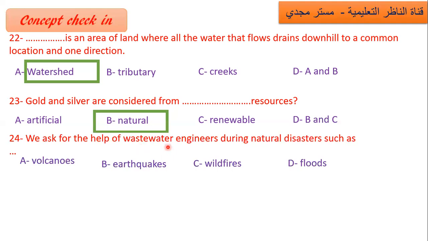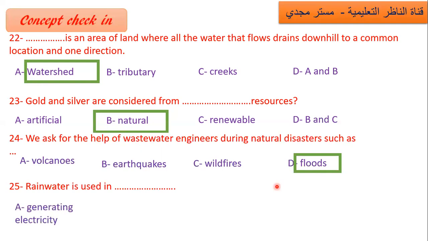They treat water, so I think we get their help during floods. Number 25, rainwater is used in generating electricity, drinking, transportation, all the previous. So I think rainwater is used in what? In drinking.